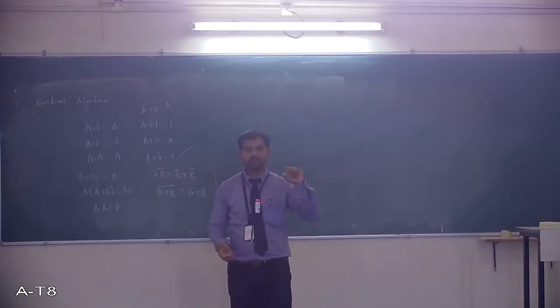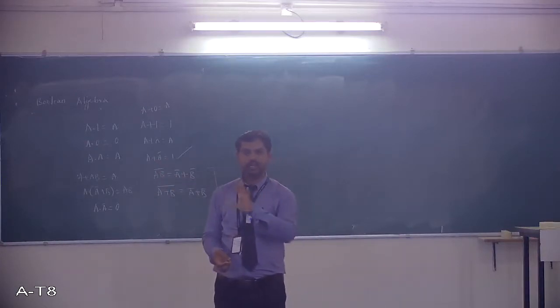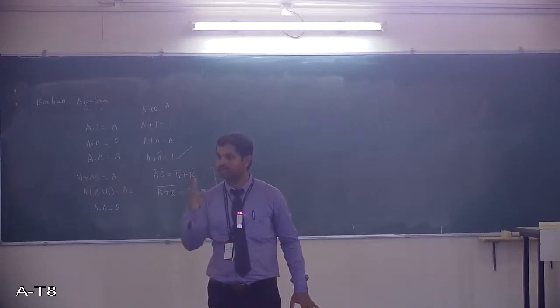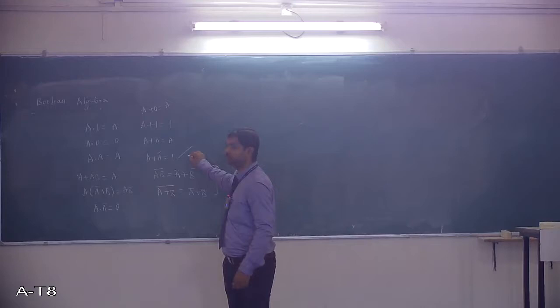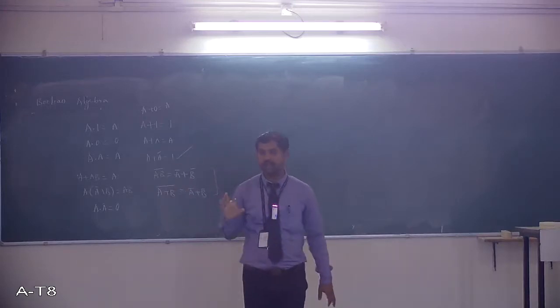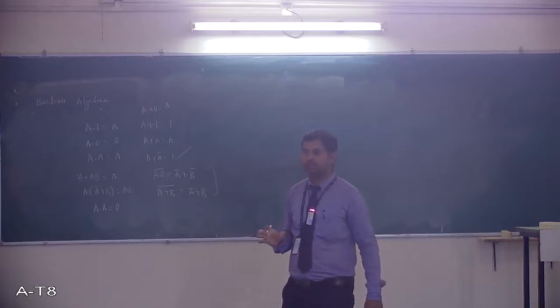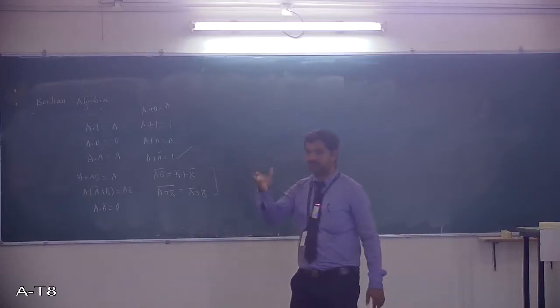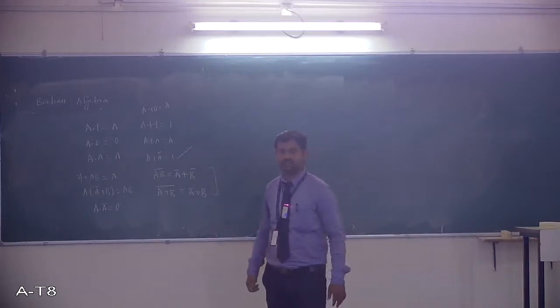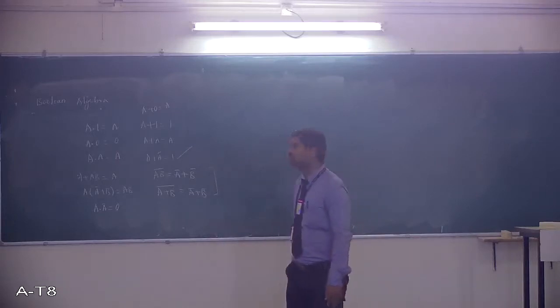Irrespective of whatever may be the value of A, output maintains the logic 1 all the time. That's what I have written like this. So you need to remember these identities all the time. There is no proof for this. You can just put up some value, you will come to know these identities. Got this?